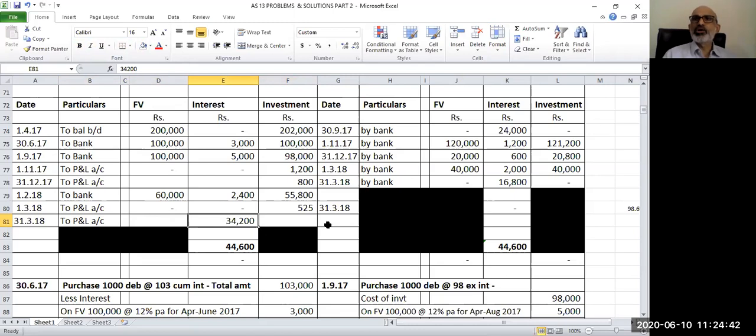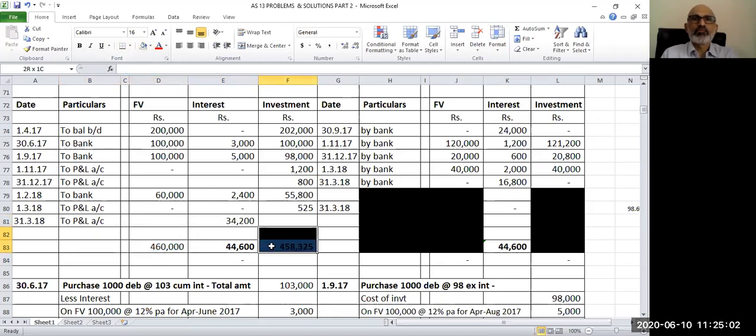Then we have to balance the investment account. In the investment account, we have to carry forward the balance. So we have to balance both the columns, the face value column as well as the cost column. Now, if you look at the face value column, the debit side total is 4,60,000.